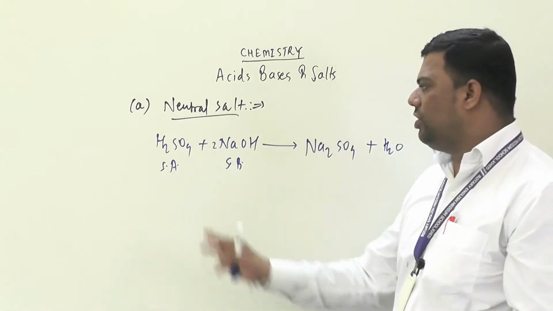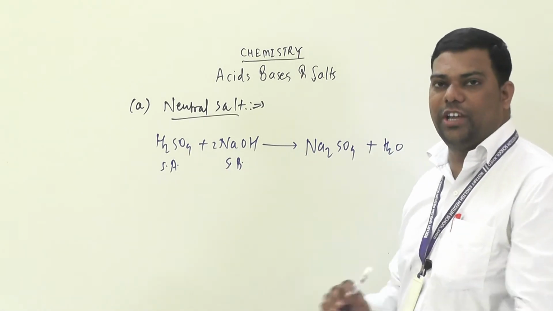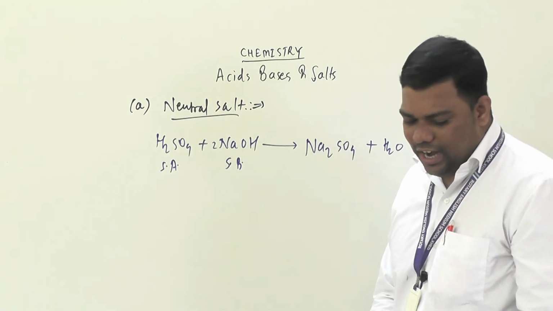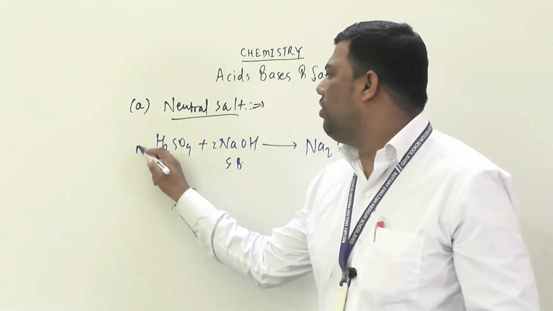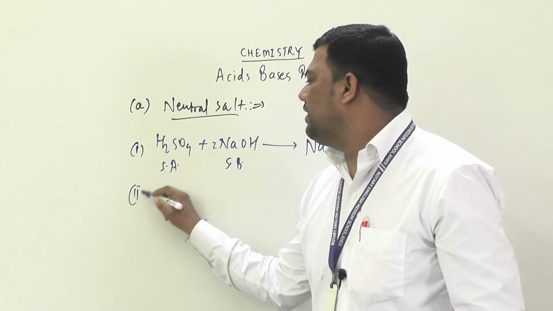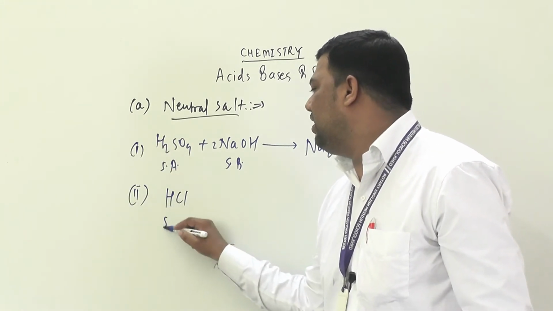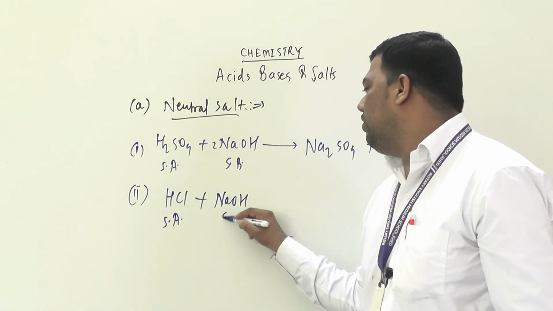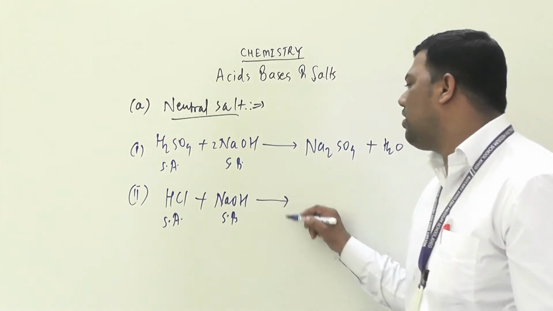Whatever this hydrogen is replaced by, your sodium, sodium cation we can say. Okay, and one more example here. These are your first example. Second example: strong acid, yes, HCl, strong acid plus strong base, NaOH. Strong acid and strong base. So what will you get here?